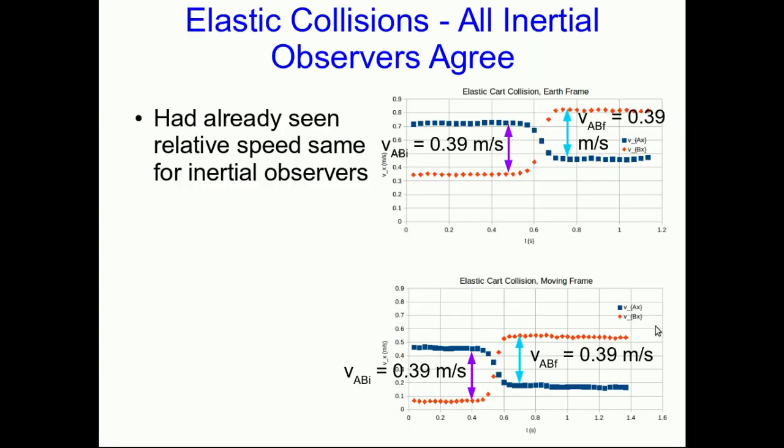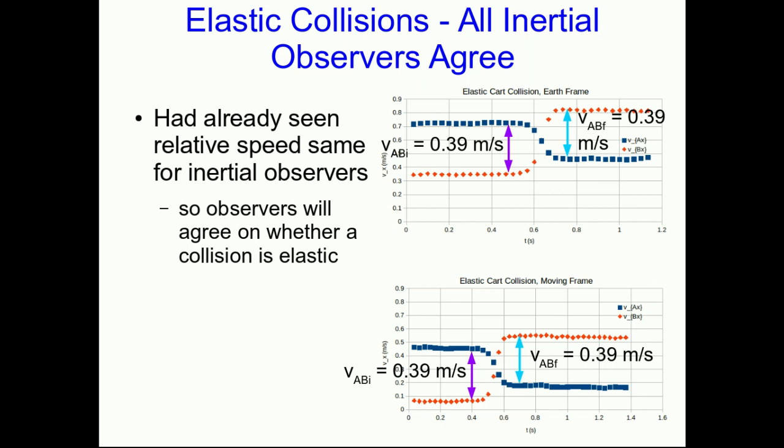In fact, we already knew that all inertial observers will agree on whether a collision is elastic, because we know from the last lecture that all inertial observers measure the same relative speed between objects. And that was actually our definition of an elastic collision, that the relative speed doesn't change. And so the inertial observers are certainly going to agree on that. Just realize why that is. It's the same argument we made before, that the relative velocity is formed by just that subtraction of the two velocities.